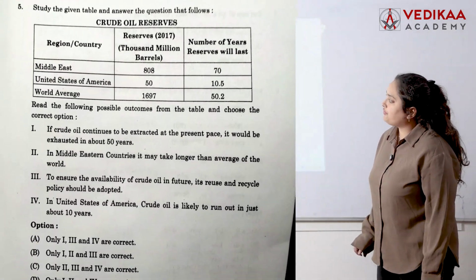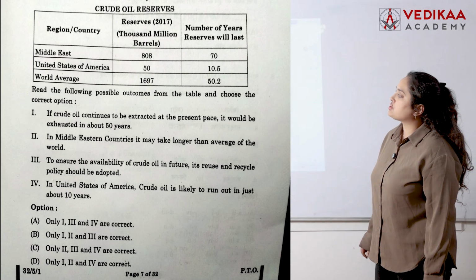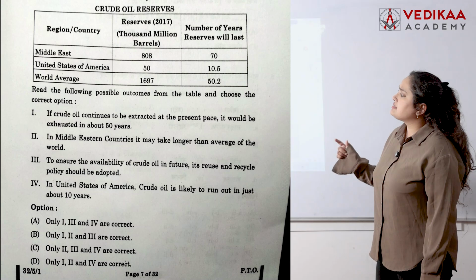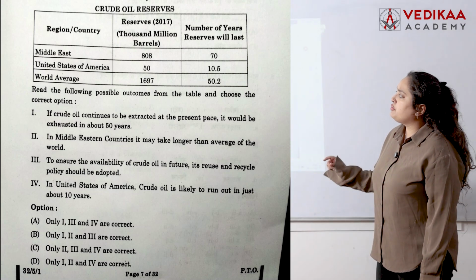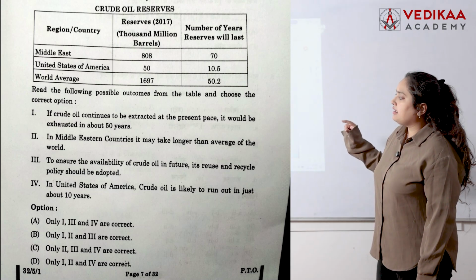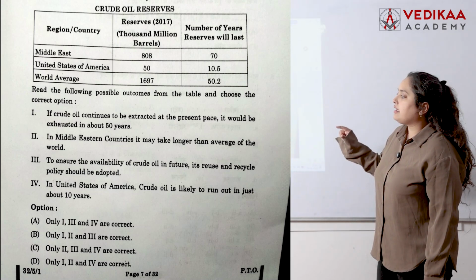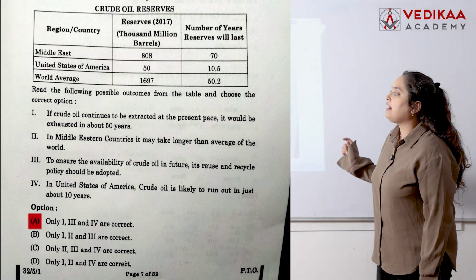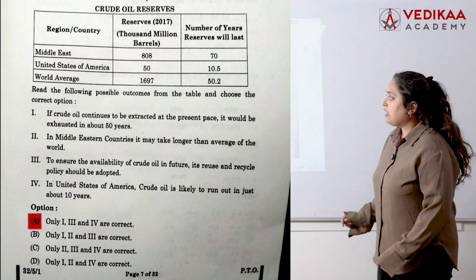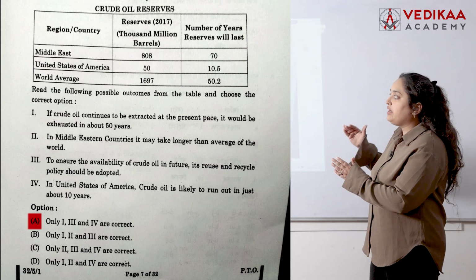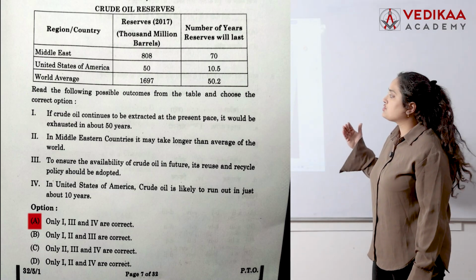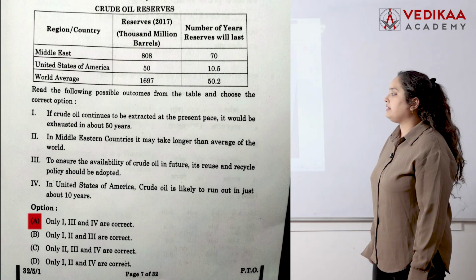Next is your fifth question. This is a case-based question. Now you need to read the points: Middle East reserves, crude oil reserves, United States of America, world average. When you see the answer, the correct answer is A. Only the first, third and fourth are correct. In this type of question, you need to analyze the statements first: what the question is saying and what statements are given in it.